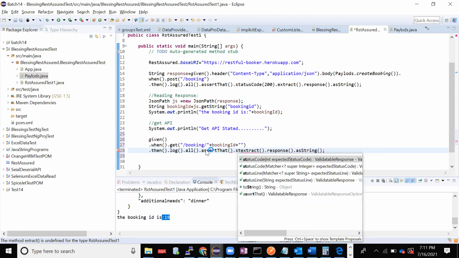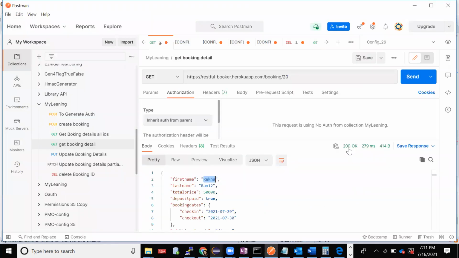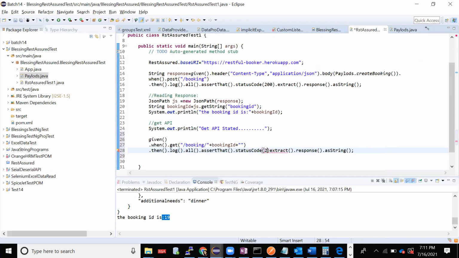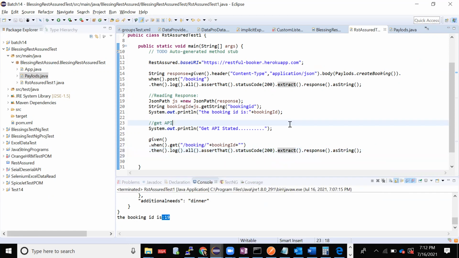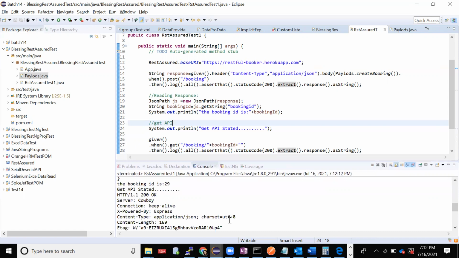Okay, done. Here again, if I have to put some assert that status code equal to, how much was the status code which I was getting? If it is correct, 200, right? I'll give it 200. Okay, this is my get API. Now let me check if it works or not. Okay, so I'm able to fetch the data by using API. This is how we are supposed to do.